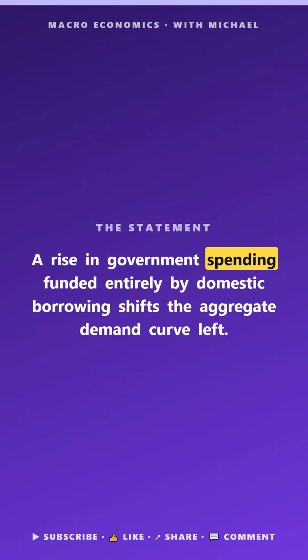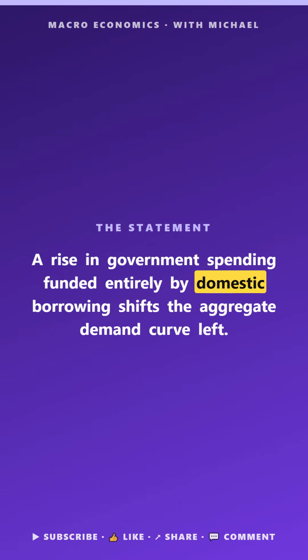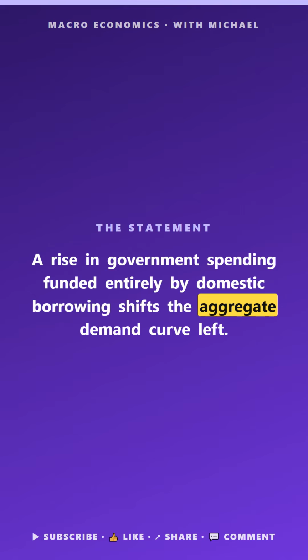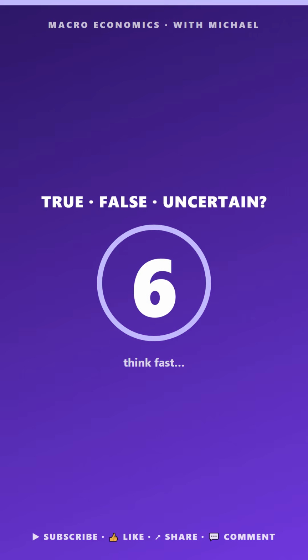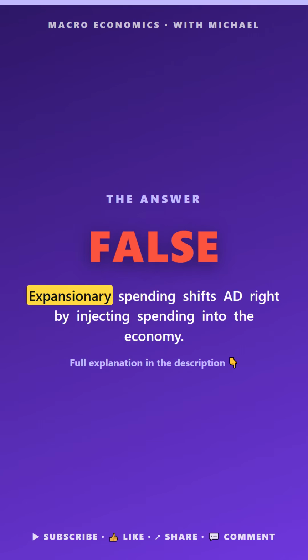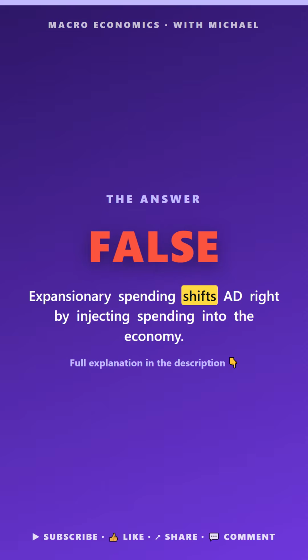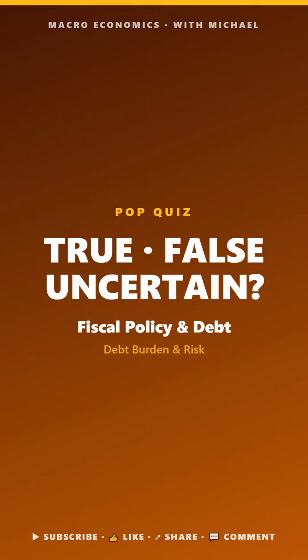True, false, or uncertain. A rise in government spending funded entirely by domestic borrowing shifts the aggregate demand curve left. The answer is false. Expansionary spending shifts AD right by injecting spending.